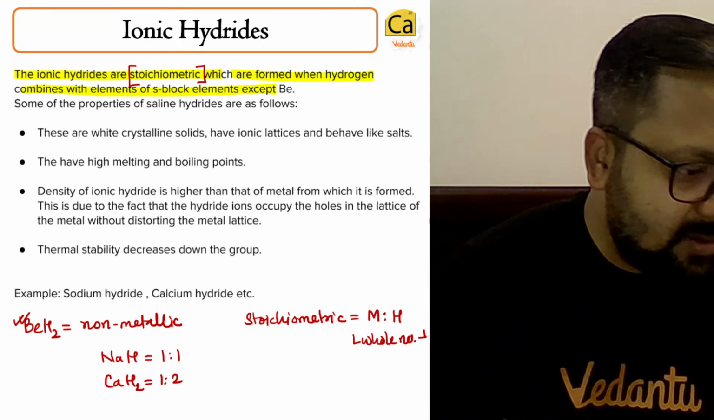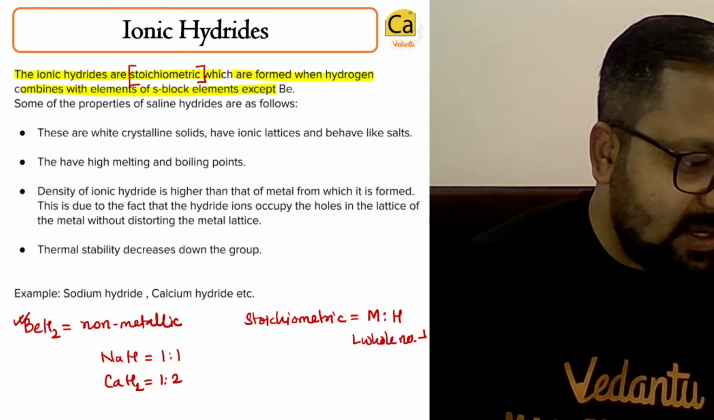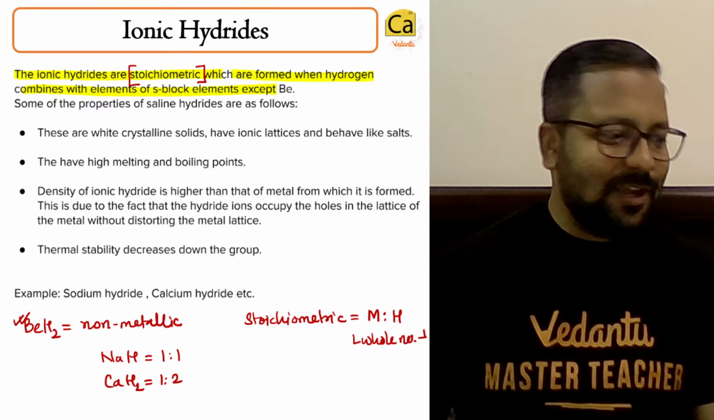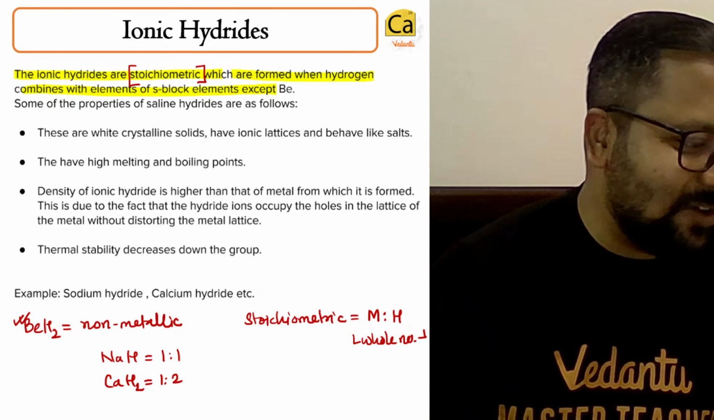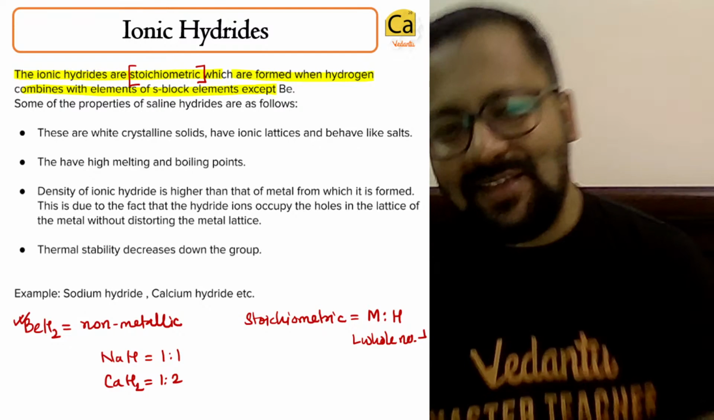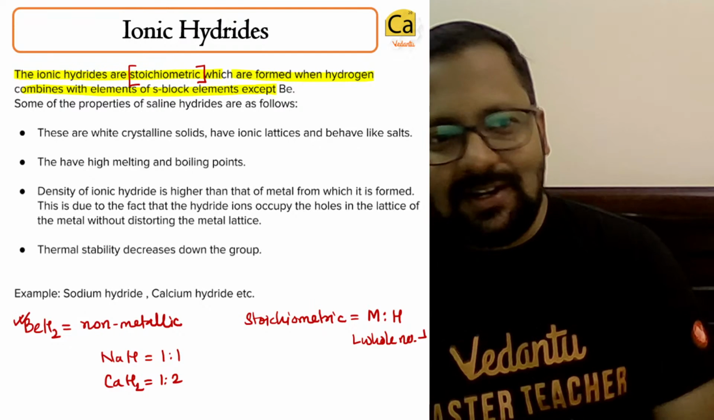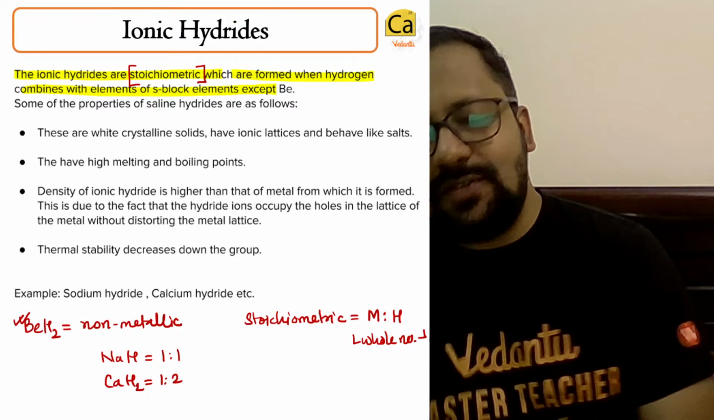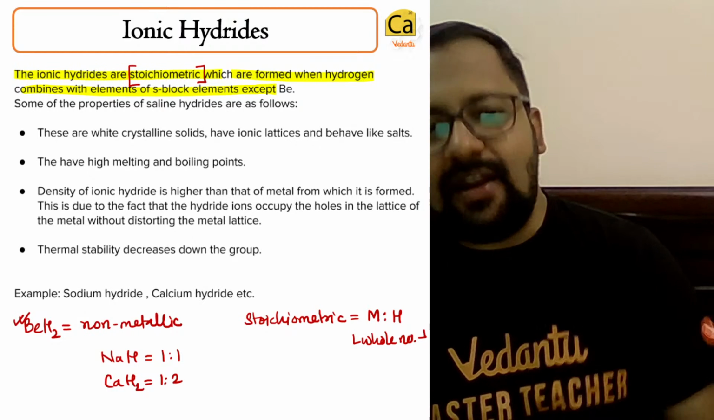Is that clear? HCl is not ionic. HCl is actually covalent. Okay, so don't call it ionic. HCl is polar covalent. Okay, so what are the properties of saline hydrides?